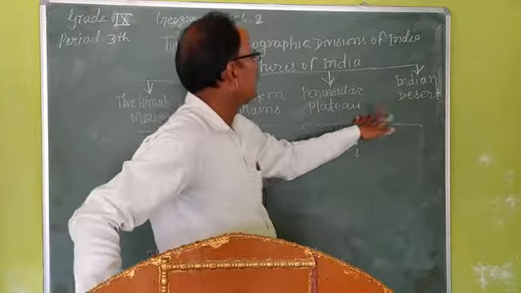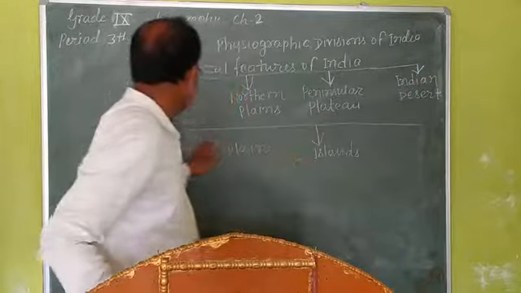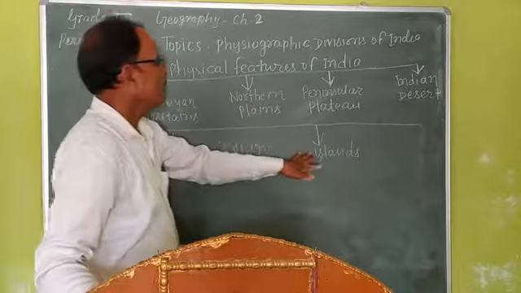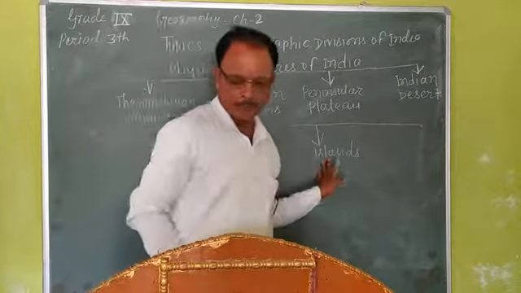Third, peninsular plateau. Fourth, Indian desert. Fifth, the coastal plains, and last, islands. These are the important physical features of India.